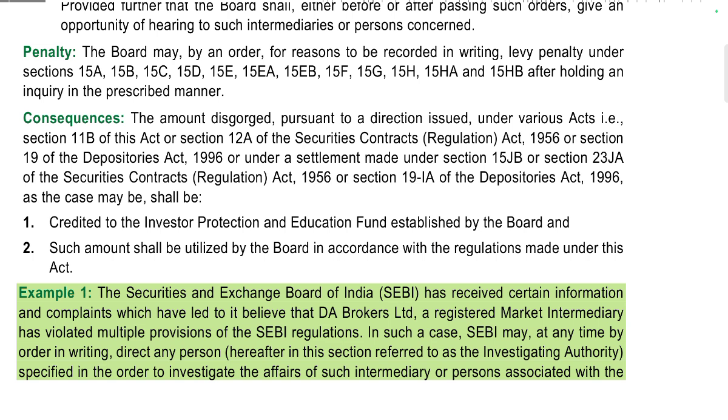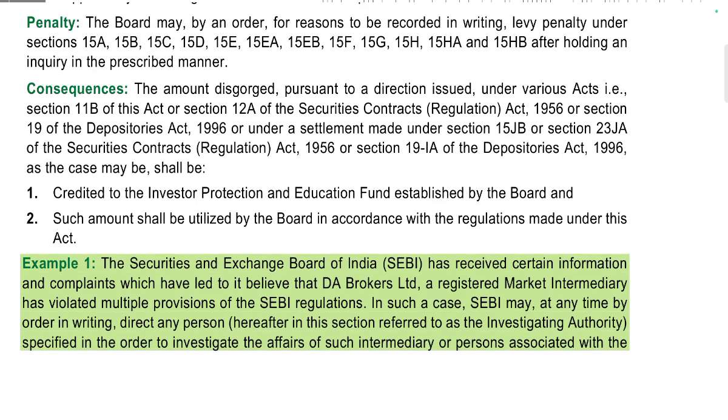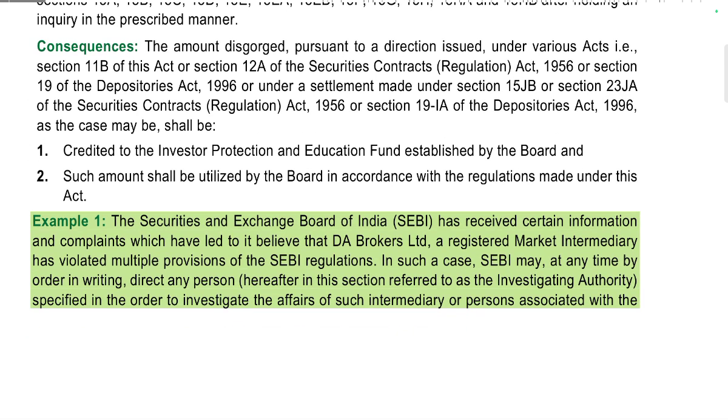Consequences: amounts disgorged pursuant to the directions issued under any of the Acts, that is section 11B of the Act, section 12A of the Securities Contracts Act 1956, section 19 of the Depositories Act 1996, under the Settlement Act, and section 23JA of the Securities Contracts Regulation Act 1956 and section 19IA of the Depositories Act 1996, as the case may be, shall be credited to the Investor Protection and Education Fund established by the board, and such amount shall be utilized by the board in accordance with the regulations made under the Act.